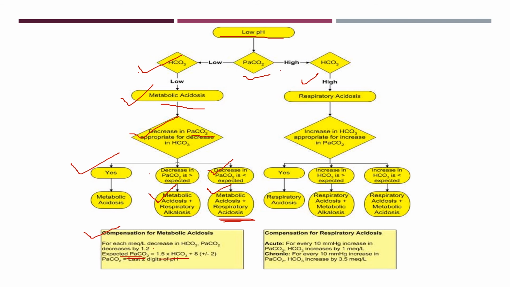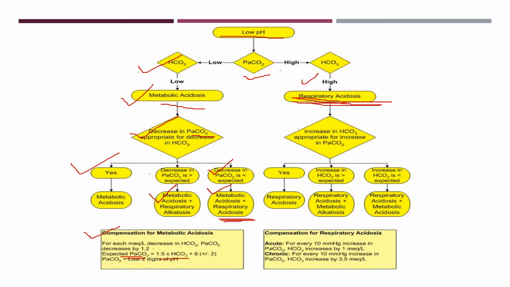If there is more reduction of PaCO2 than the expected value, then certain other things are also playing a role, that is metabolic acidosis plus respiratory alkalosis. And if the reduction of PaCO2 is not as expected, then it is a mixed acid-base disorder, that is metabolic acidosis plus respiratory acidosis. Similarly, in case of respiratory acidosis, we know that renal compensation will take place.